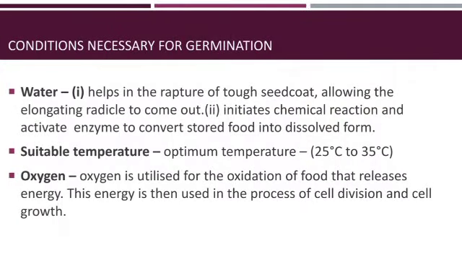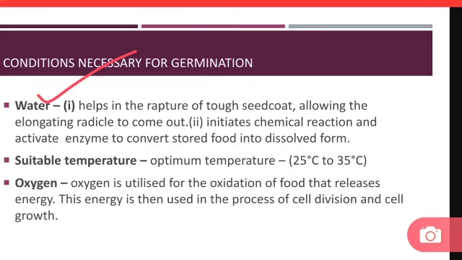Now let us see the conditions necessary for germination. So the first one is water. As we know, water is the most important factor for the germination of seed, as it helps in the rupture of the tough seed coat, allowing the elongating radicle to come out, then initiates chemical reactions and activates enzymes to convert stored food into dissolved form so that the seed can easily absorb them.